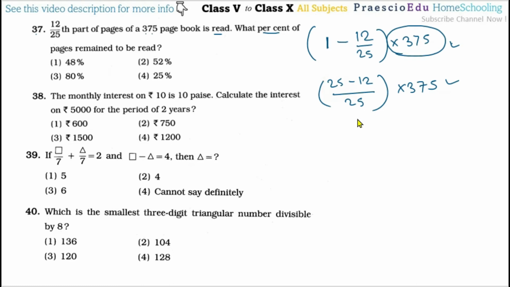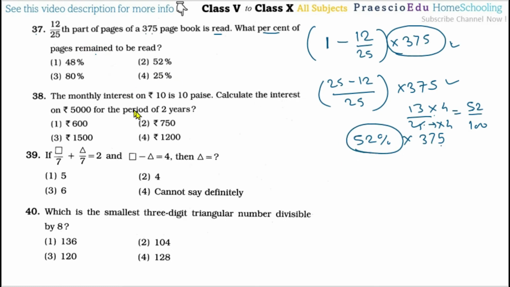Then 25 minus 12, that is 13 by 25. So we will take this one toward the denominator 100. To make the denominator 100, we have to multiply by 4, and the same multiply by 4 in the numerator also, that is 52 by 100. So 52 by 100 means 52% of 375 total pages. So that has to remain to be read. So 52% is given in option number 2.